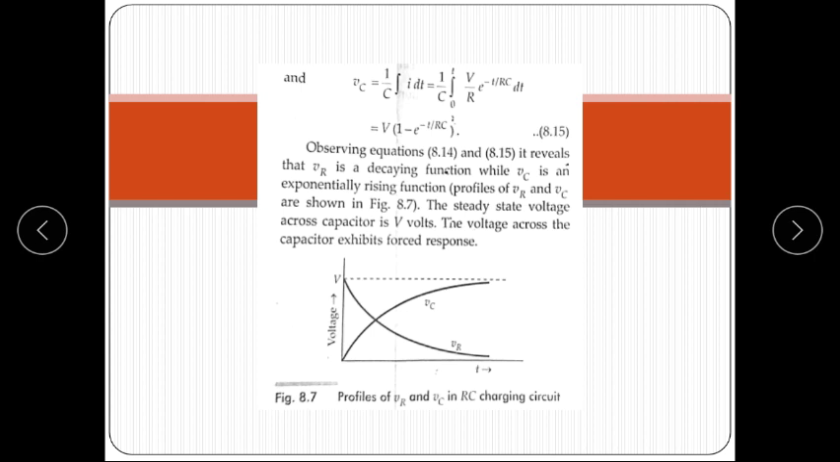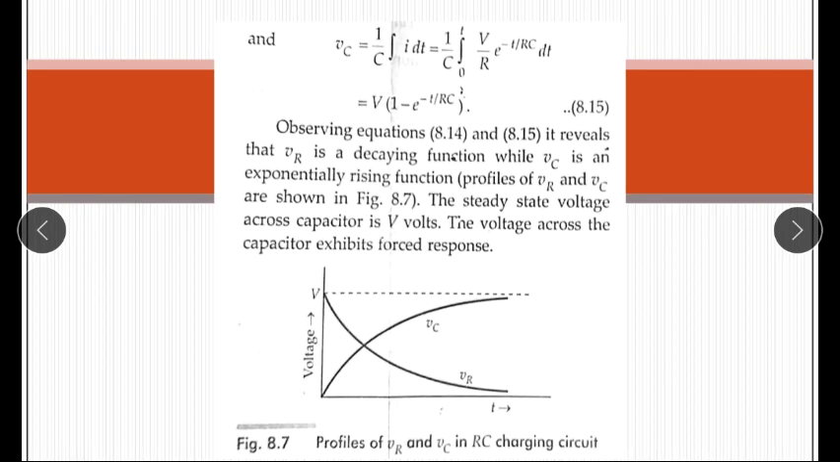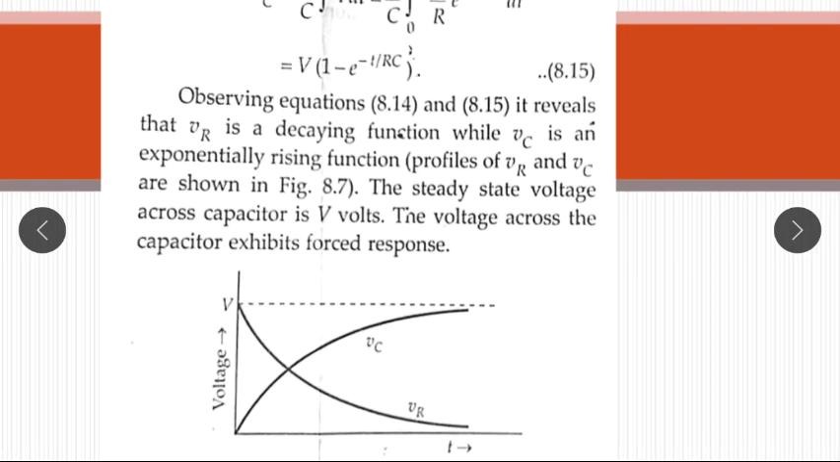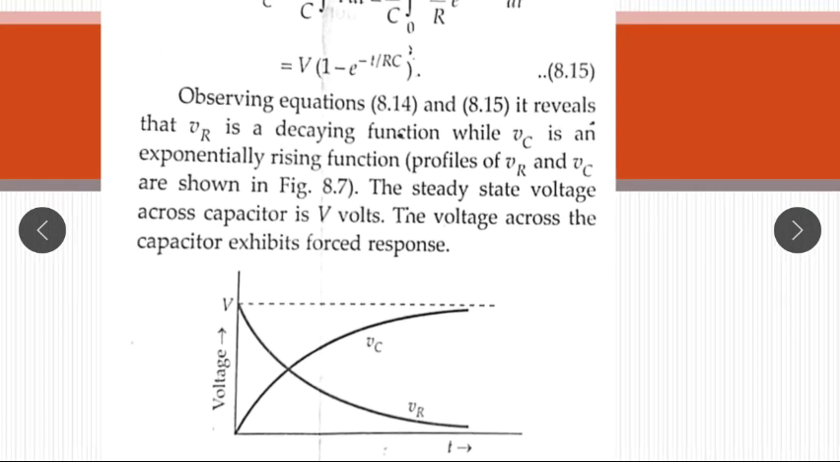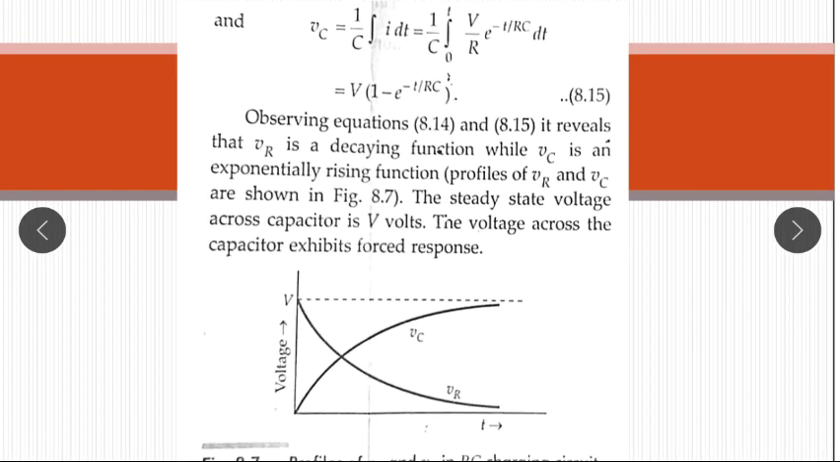Now observing equations 8.14 and 8.15, it is revealed that VR is a decaying function while VC is an exponentially rising function. The profiles of VR and VC are shown in figure. So the steady state voltage across the capacitor is V volt. The voltage across the capacitor exhibits forced response.